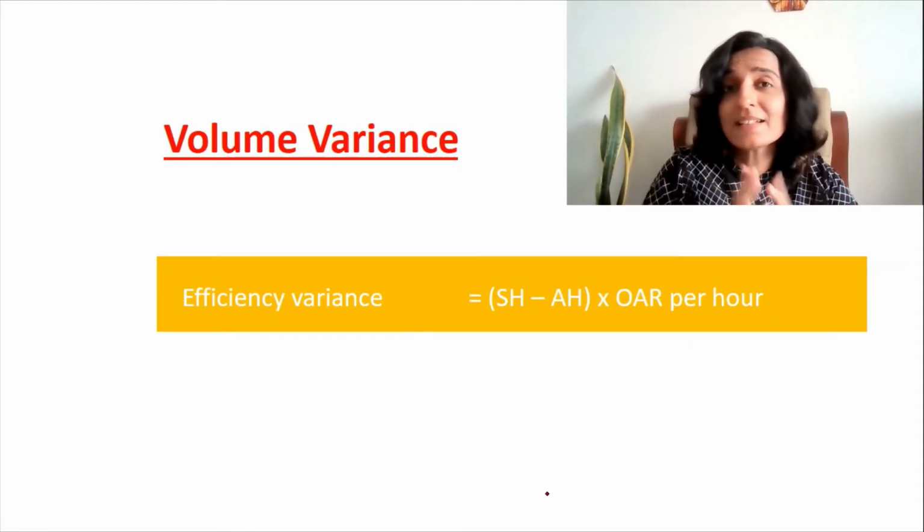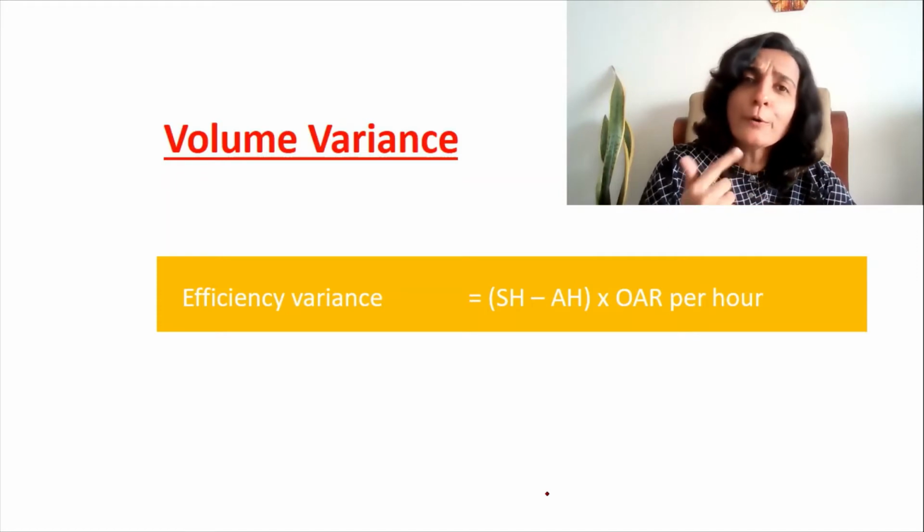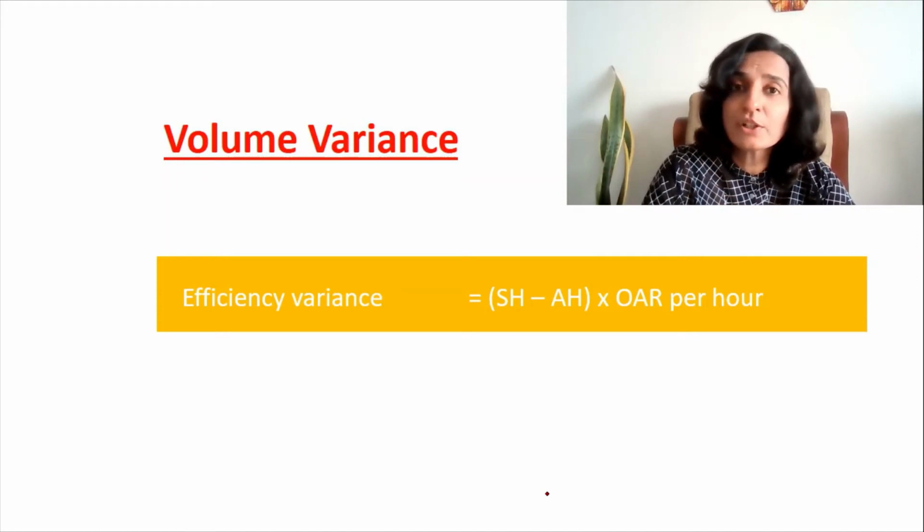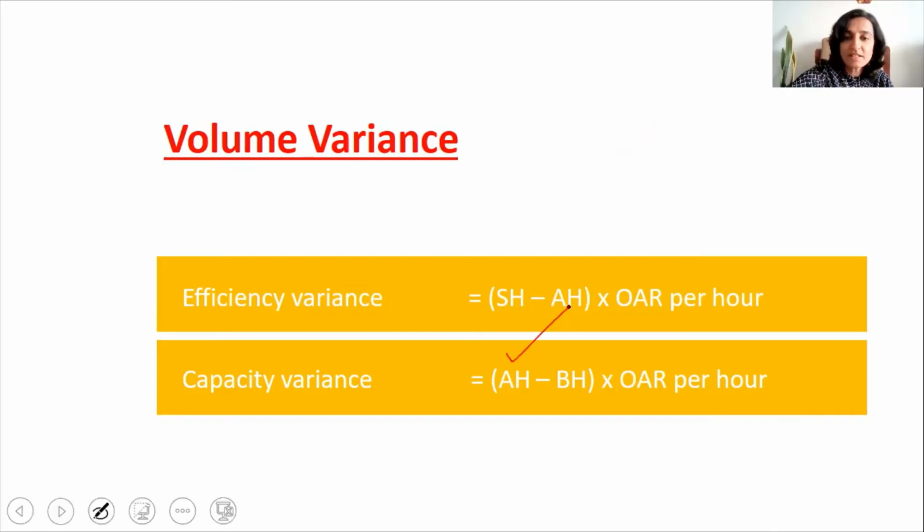Now coming to the next component of volume variance, what could be the other reason for underproduction? Now suppose there was a sharp fall in the demand of the product, and definitely the laborers will reduce production. In such a case, it is the capacity of the organization which is not utilized. So this is known by the term capacity variance, given by the formula actual hours minus the budgeted hours multiplied by OAR per hour.